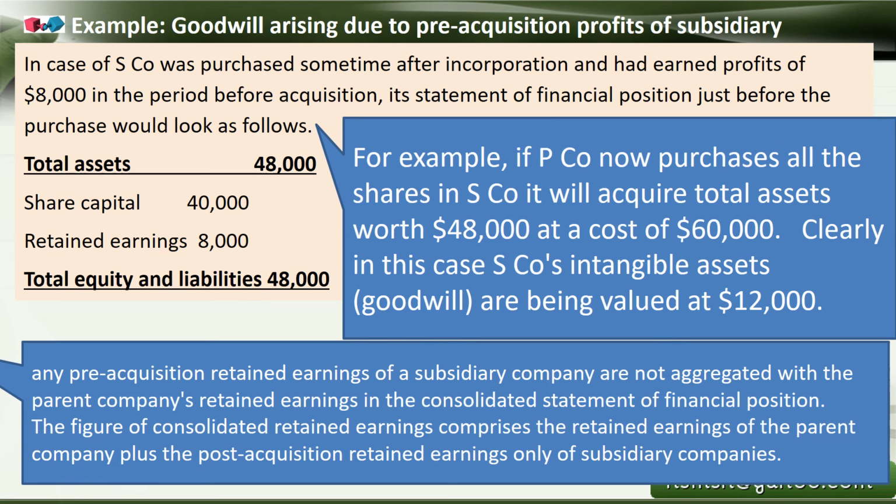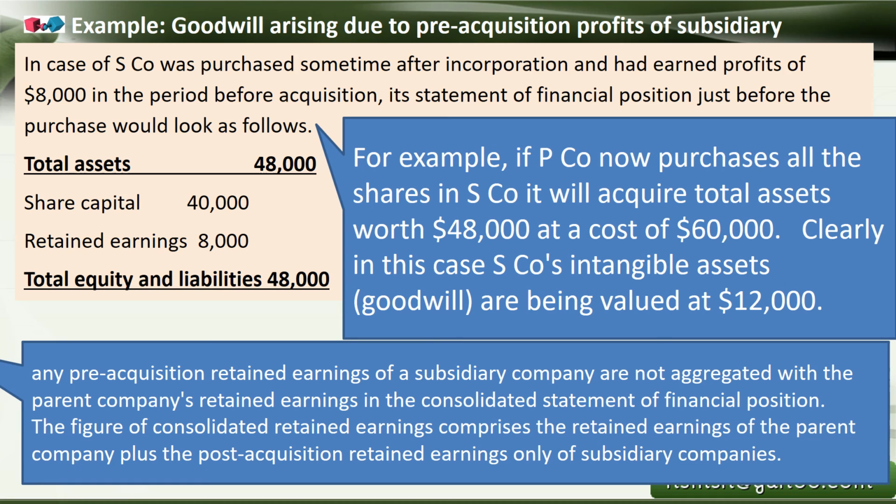So, goodwill arising due to pre-acquisition profits of a subsidiary. Here, in case S company was purchased sometime after incorporation and had earned profits of 8,000 in the period before acquisition, its statement of financial position just before the purchase would look as follows.